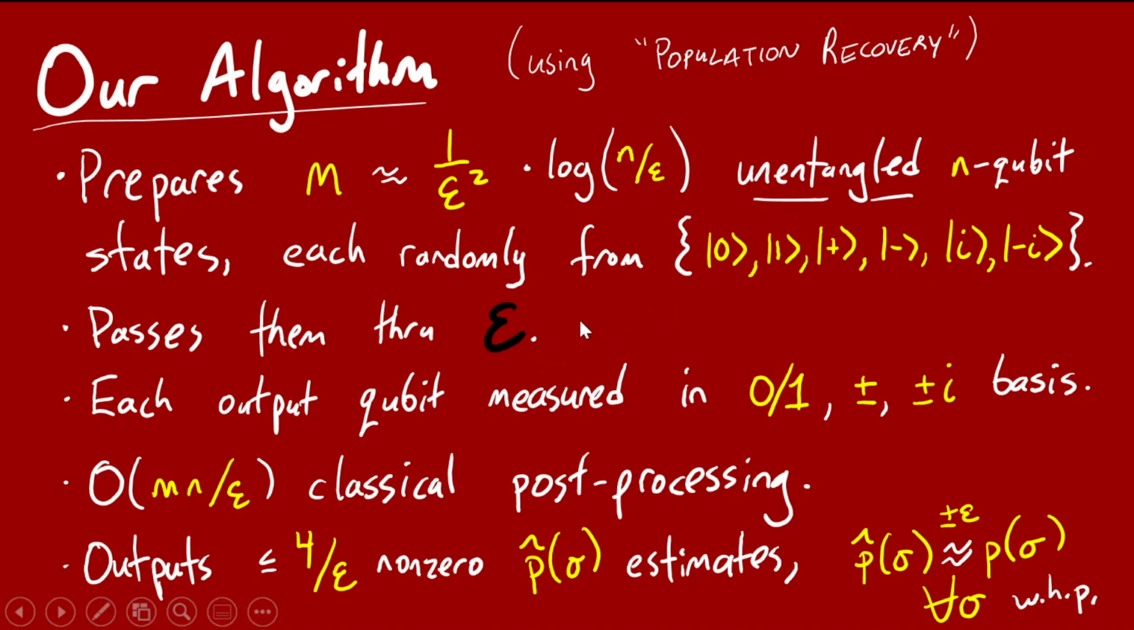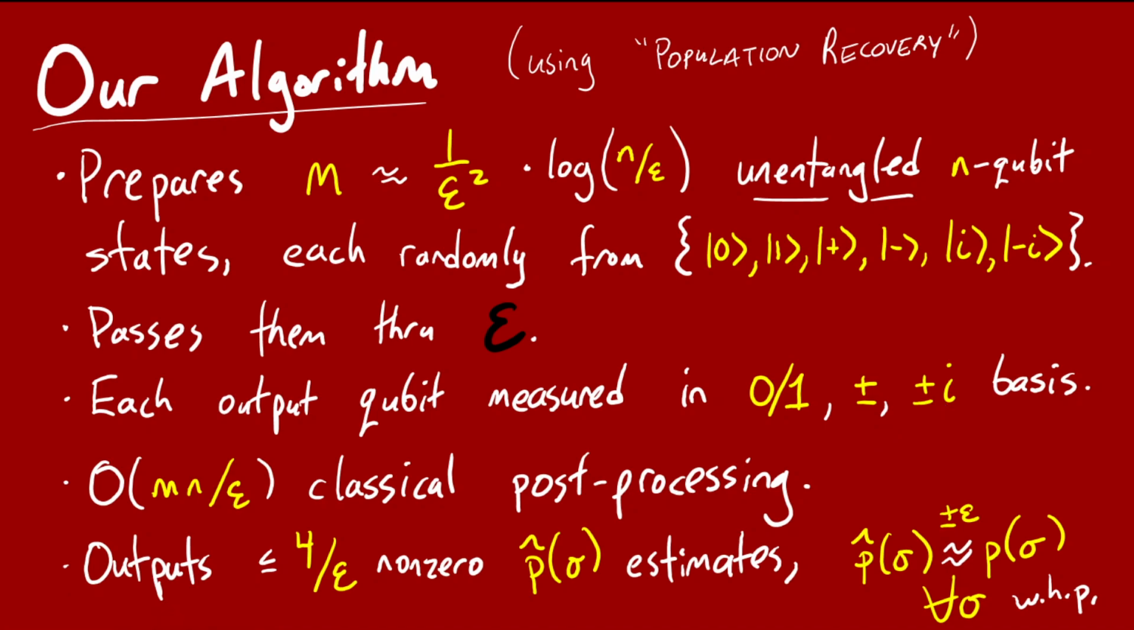And then they're passed through the channel. So we don't use the channel in an adaptive way or anything. We just pass all these states through the channel. And then we measure each of these n-qubit states as they come out. And these are all simple, unentangled measurements in the 3 possible bases: the 0, 1 basis, the plus or minus basis, and the plus or minus i basis. And in particular, it's the basis in the output corresponding to the input. So if you prepare a particular qubit to be either plus or minus, then when it comes out, you also measure it in the plus or minus basis. And similarly for 0, 1 and i, minus i.